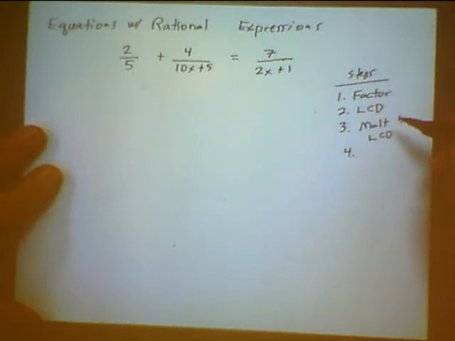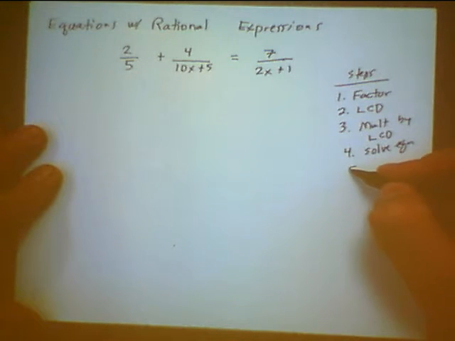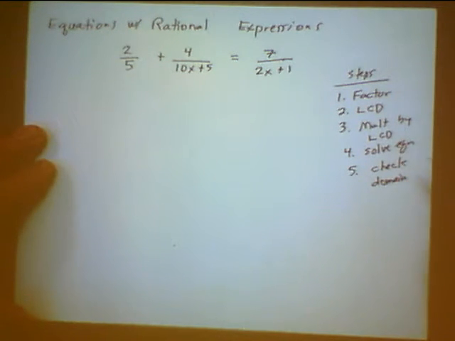Steps 2 and 3, the purpose of those steps are to clear the fractions. So when you get to step 4, you solve the equation. And then step 5, which we can't forget, is we have to check our domain.